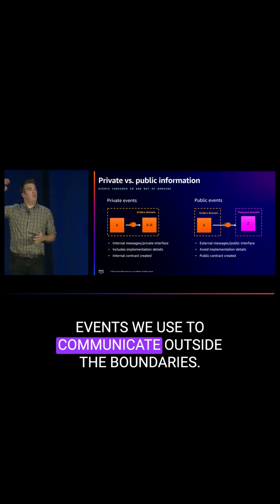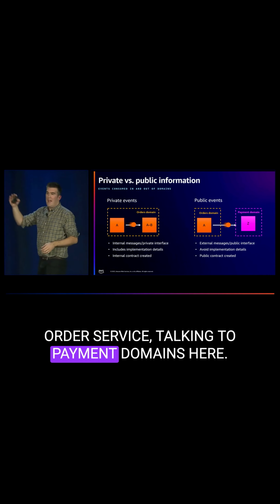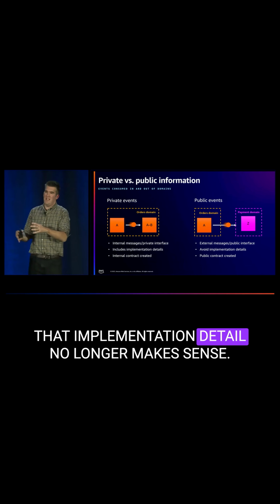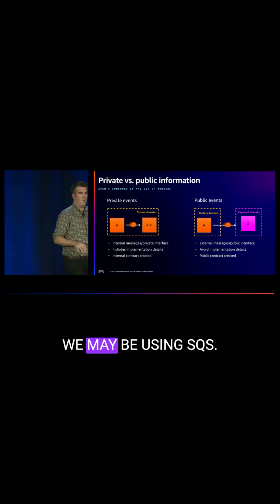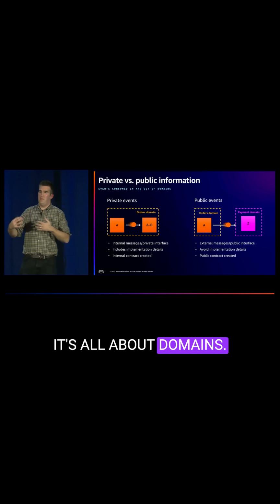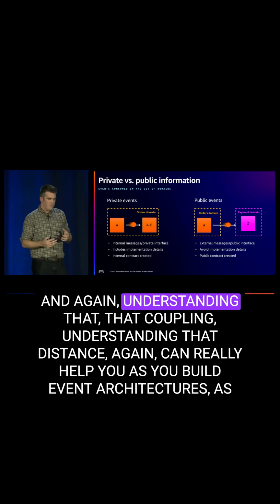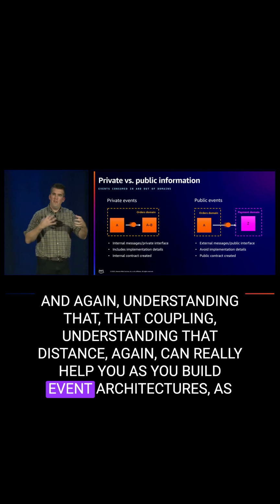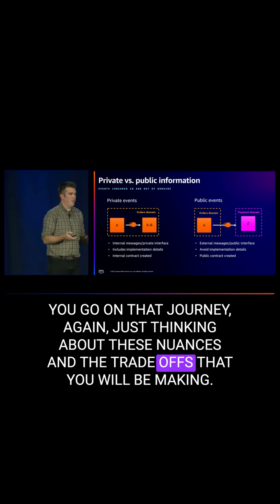This is completely different to public events, events we use to communicate outside the boundaries. For example, the order service talking to payment domains. That type TW no longer makes sense. That implementation detail no longer makes sense. We're using the same technology under the hood, we may be using SQS or EventBridge, but it's all around contracts, domains, and boundaries of information. Understanding that coupling, understanding that distance, can really help you as you build event architectures, as you go on that journey, thinking about these nuances and the trade-offs that you will be making.